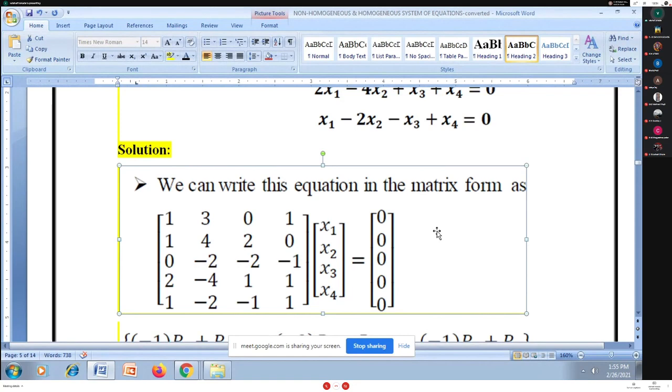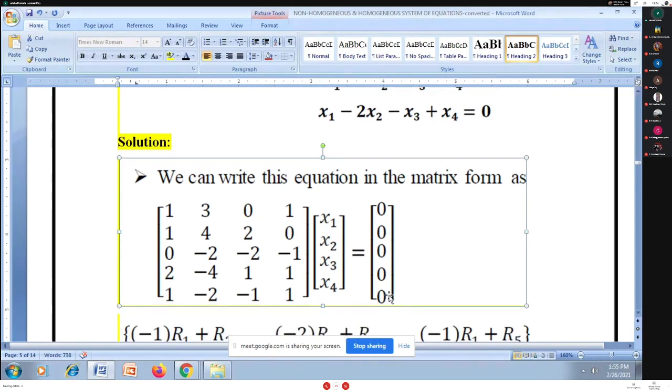At the time of the exam, you will not have this type of large matrix. You may have a 4 by 4 matrix, 3 by 4, 4 by 3, or 3 by 3. Generally, they try to avoid 5 by 4 matrices. Just for showing this example of a homogeneous system, I'm showing it here. This is a 5 by 4 matrix.